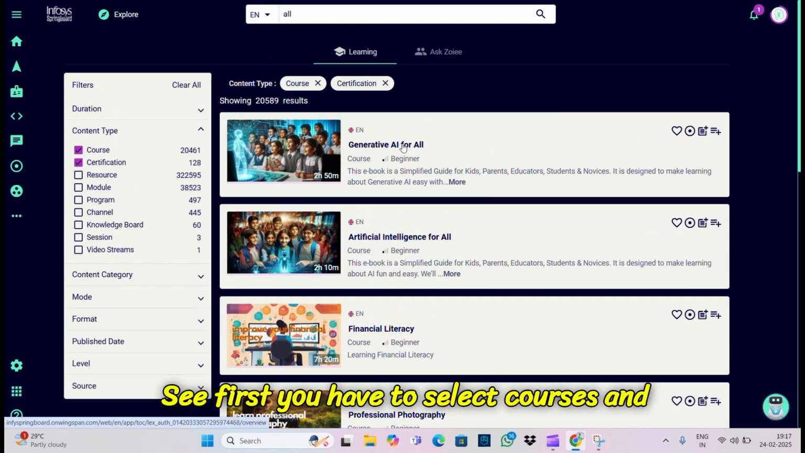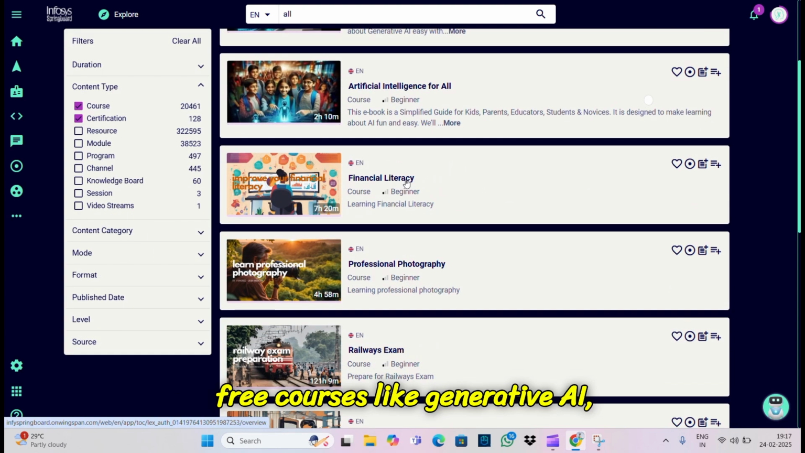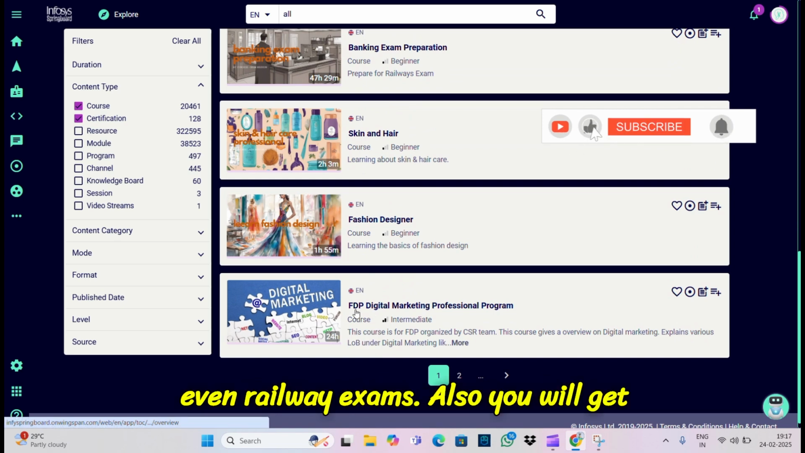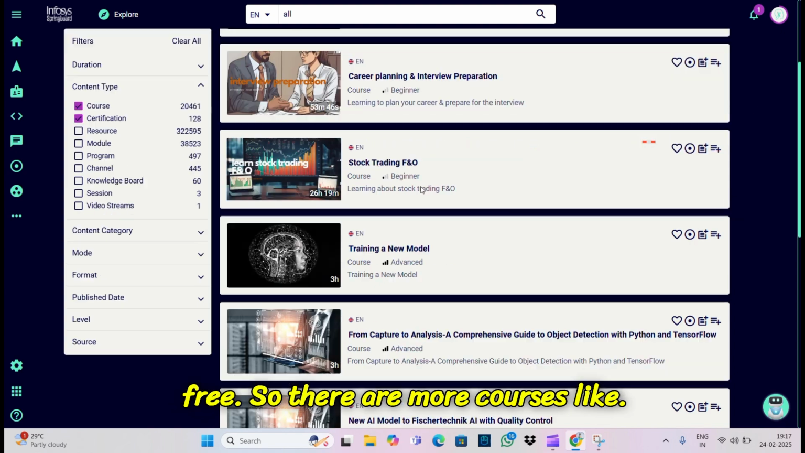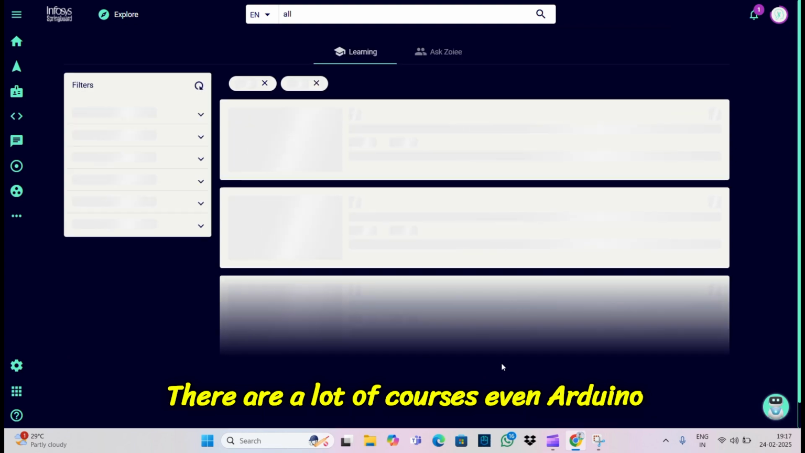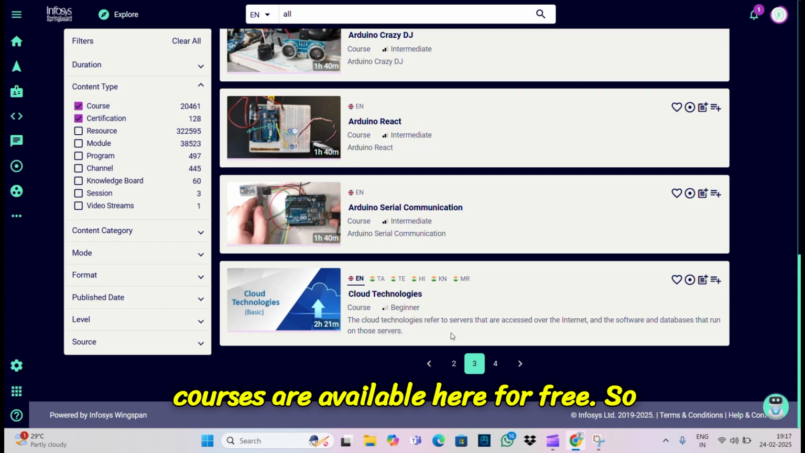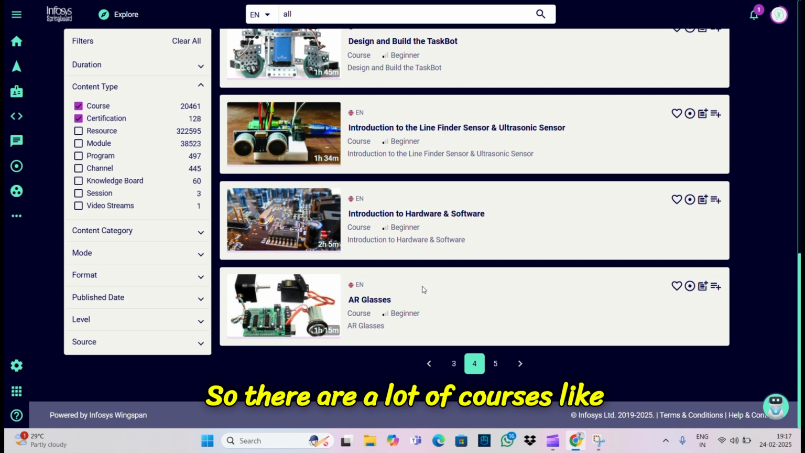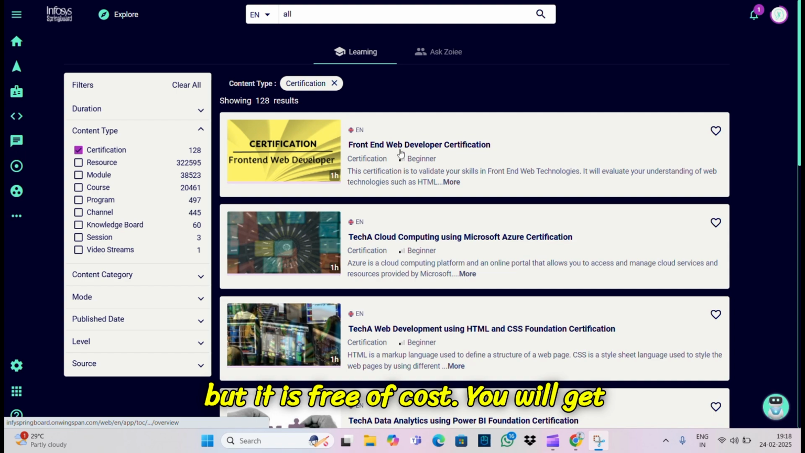First you have to select the courses and certification boxes. You will get a lot of free courses like generative AI, artificial intelligence for all, and even railway exams. You will also get digital marketing. Everything is free. There are a lot of courses, even Arduino, hardware, software. Every course is available here for free. You can see even cloud is available here. It is all free of cost, and you will get certification also.